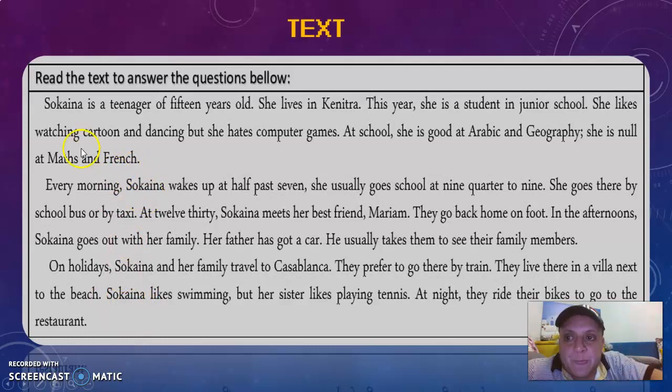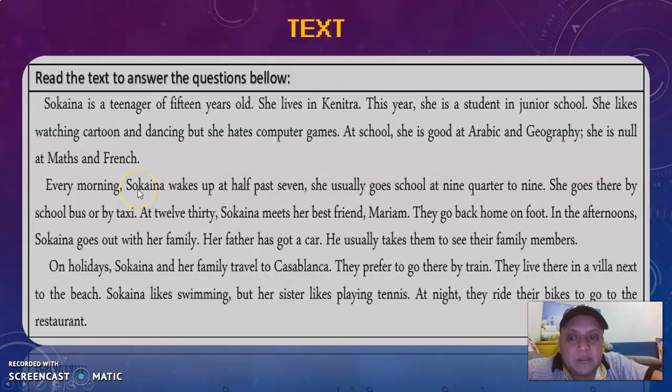I repeat. Sukaina is a teenager of 15 years old. She lives in Kenitra. This year, she is a student in junior school. She likes watching cartoons and dancing, but she hates computer games. At school, she is good at Arabic. She is bad at maths and French.